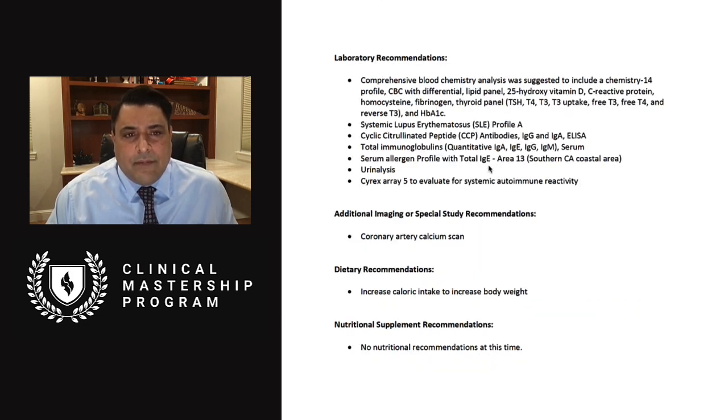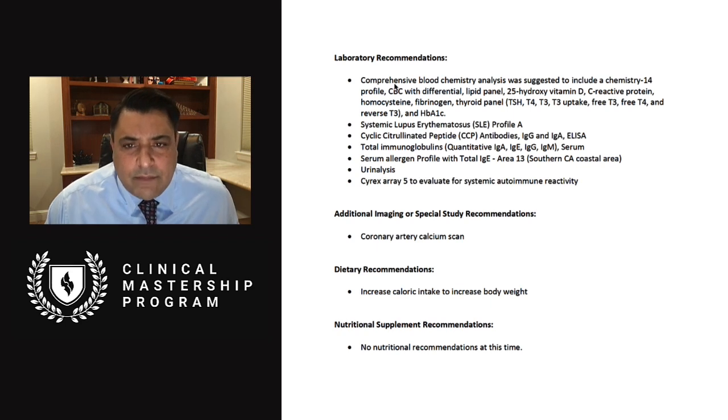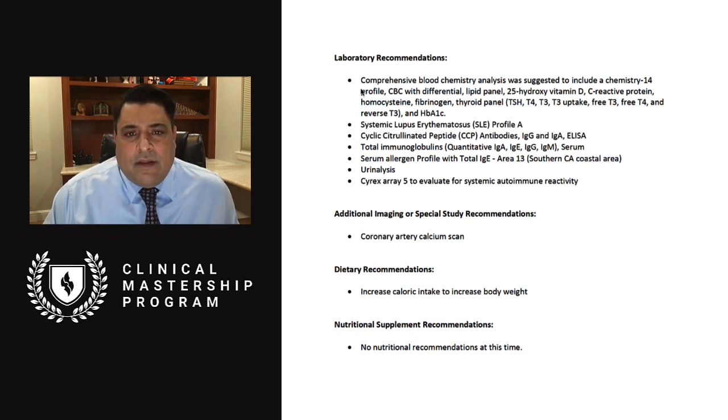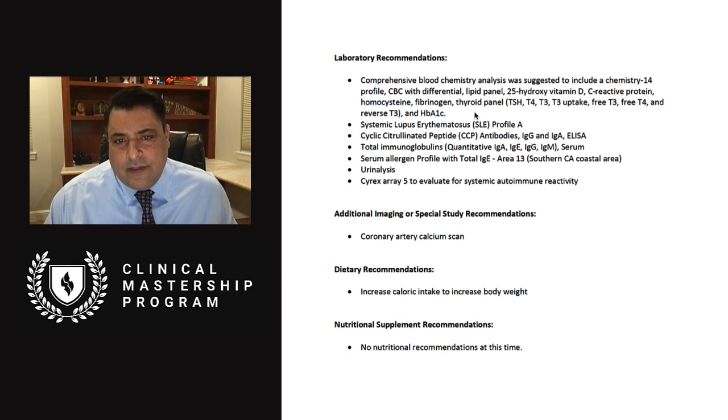So my laboratory recommendations are just some routine blood work and see what's happening here. So chemistry 14, CBC, lipid panel, 25-hydroxy vitamin D, C-reactive protein, homocysteine, fibrinogen, a thyroid panel, and HbA1c. The thyroid panel also to include reverse T3, TSH, T4, T3, T3 uptake, free T4, free T3. So I want to see what's happening.